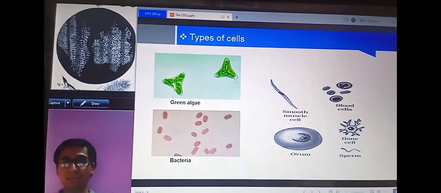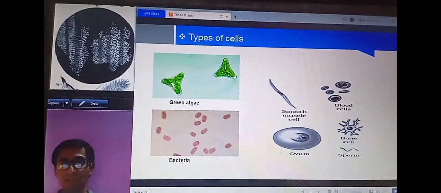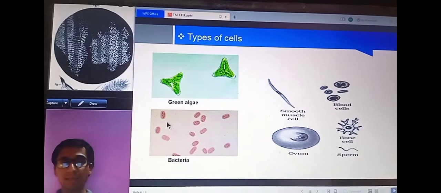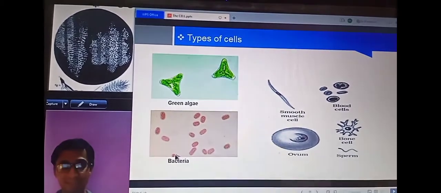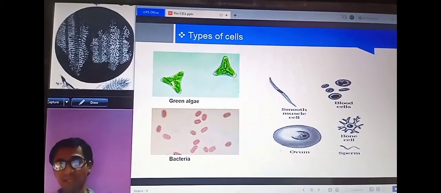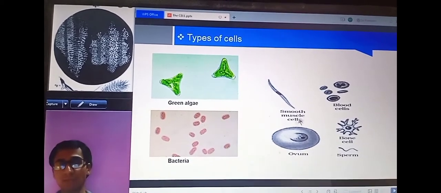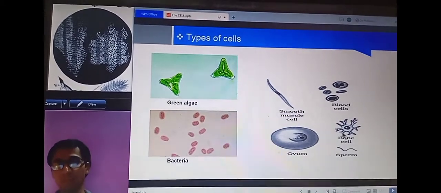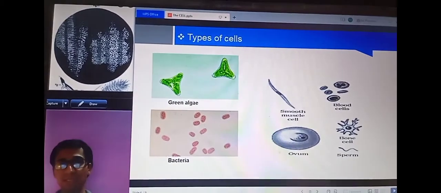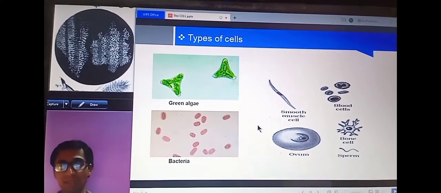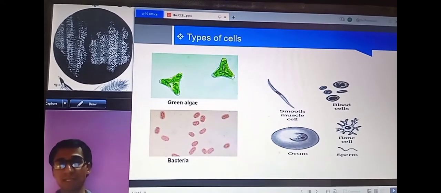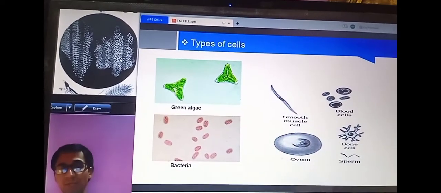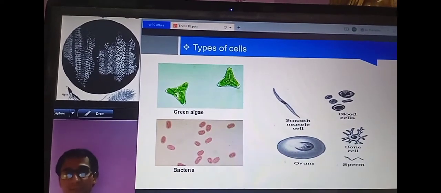There are different types of cells. There are some cells like green algae and bacteria, which are single celled. When human cells are observed under the microscope, we can observe smooth muscle cells, ovum cells, sperm cells, bone cells, and blood cells. So these are the different types of cells. The types of cells, or the structure of the cell, is mainly attributed to the function that they are performing in the human body or wherever they are.